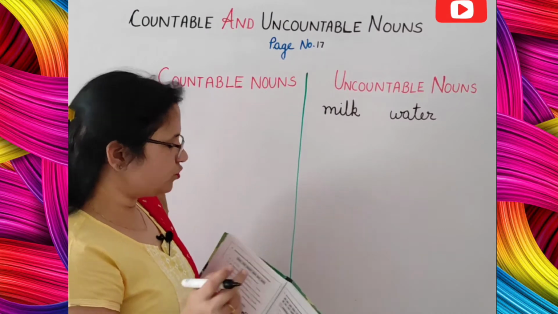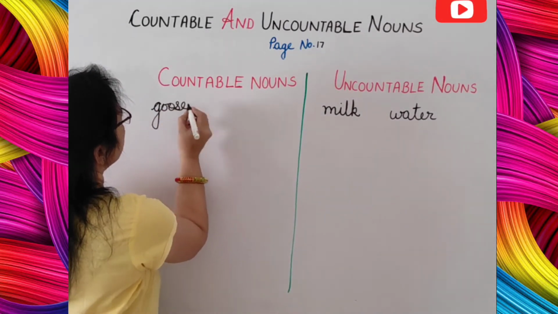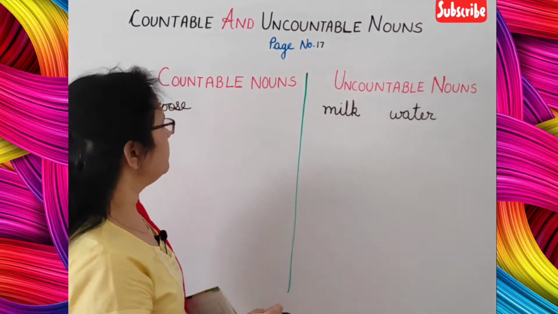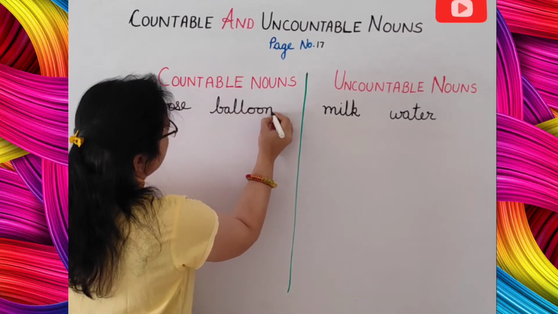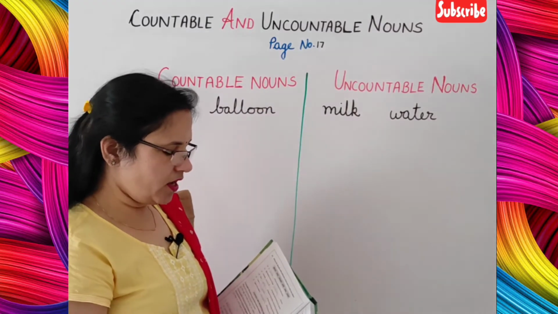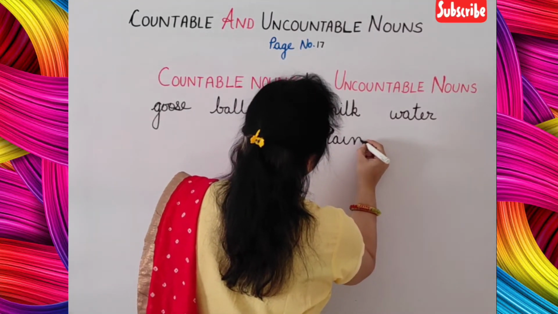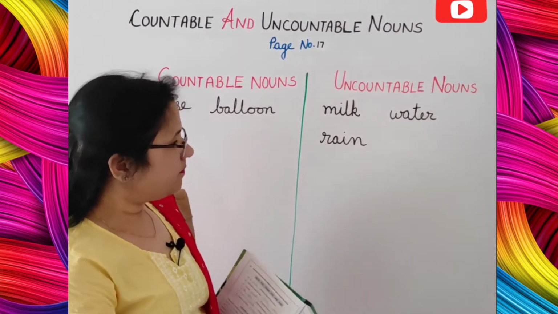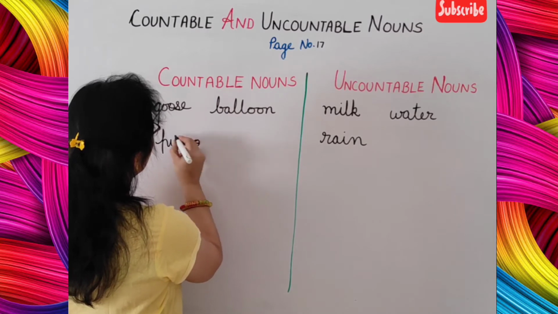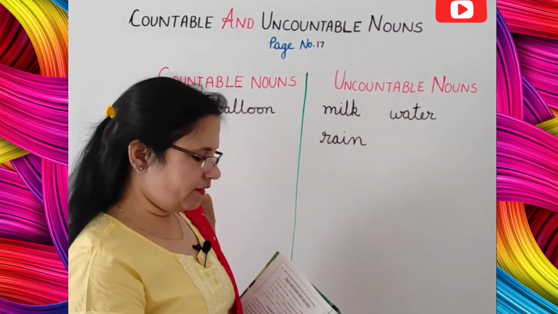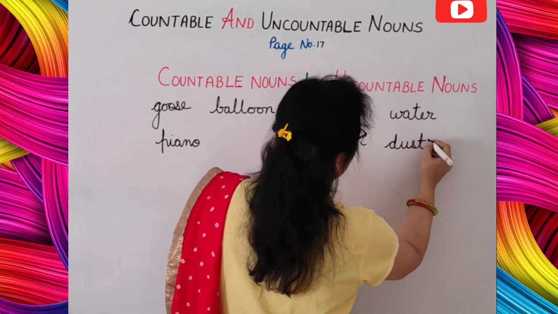Then next is goose. Goose you can count, so write down in the countable column goose. Then next is balloon. Balloon also you can count, so write down in this column balloon. Then next is rain. Rain you cannot count, so write down in the uncountable column rain. Then next is piano. Piano you can count, it is a musical instrument, so you can count it. Write piano here. And the next is dust. Dust you cannot count, so write it down here dust.